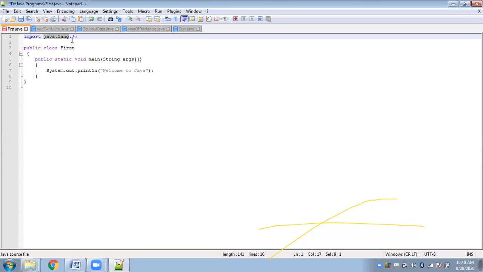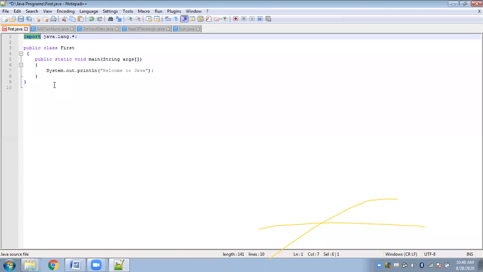Include was the preprocessor directive which helped include the header files in our program. So here we will make use of the keyword import. This will help us import all the java.lang classes in our program. So all the classes that belong to this package can now be used in your program. Fine, it is as simple as that.